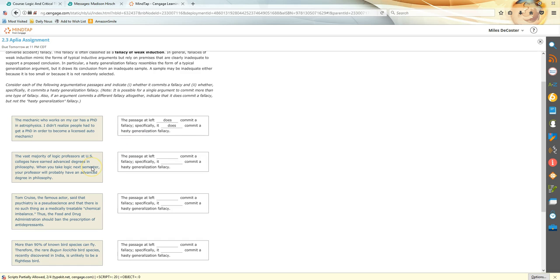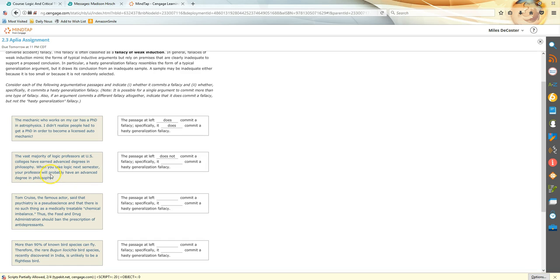Let's take that. The vast majority of logic professors at U.S. colleges have earned advanced degrees in philosophy. When you take logic next semester, your professor will probably have an advanced degree in philosophy. Okay, this one looks like it could be on the path. Again, we're talking about going from some set of individuals and then talking about another individual in that set, which tends to happen in generalization reasoning. But this one is actually not an error in reasoning, because this looks like good evidence for the conclusion that when you take your logic class next semester, your professor will probably have an advanced degree in philosophy.